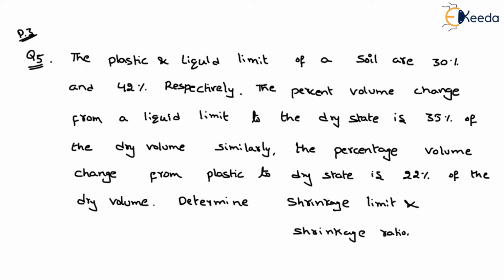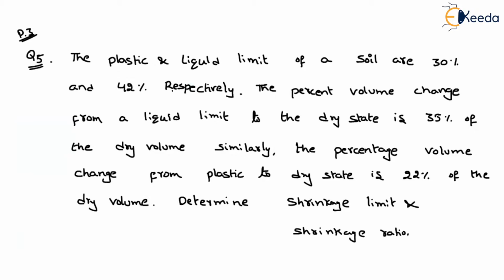Understand? So let us write down what is the given data. Corresponding to the plastic limit, what is the percentage given? 30%. So if I write it in decimals, 0.30. Corresponding to the liquid limit, what is the percentage given? 42%. So I can write it as 0.42, isn't it? And volume change from liquid limit to dry state is given as 35% of dry volume.